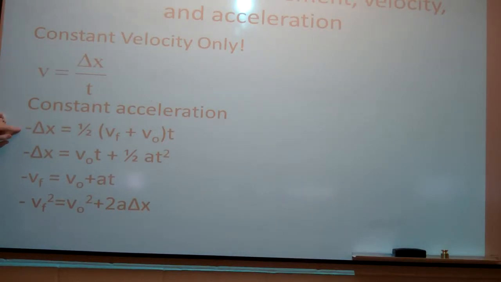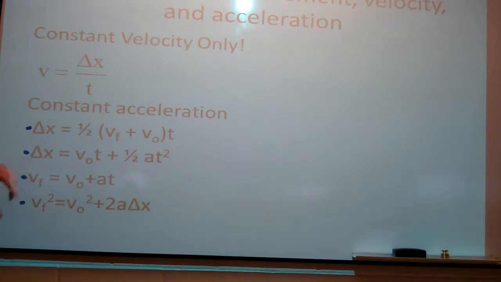For constant acceleration, there's these four equations. And these should be like dots, not negative signs. Every year I think I should change those, I never do. So in this case we have displacement equals 1/2 times the quantity final velocity plus initial velocity times time.